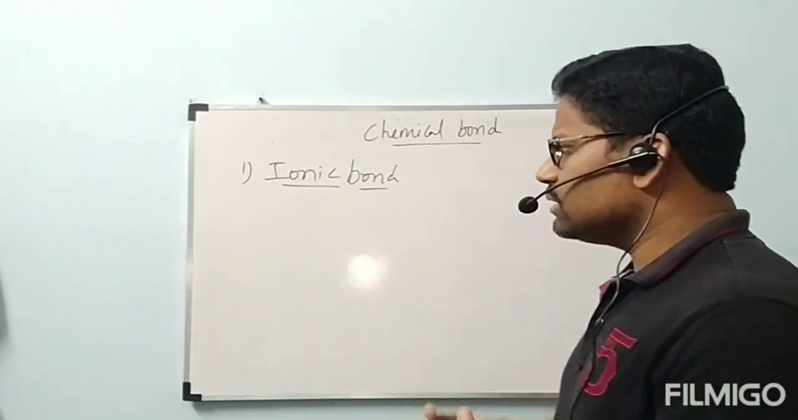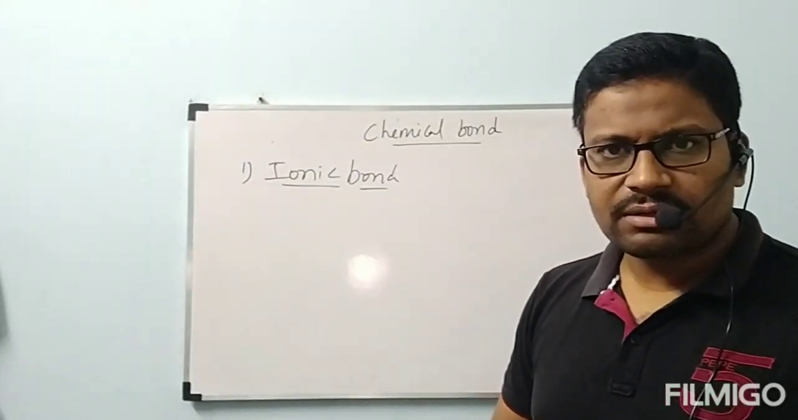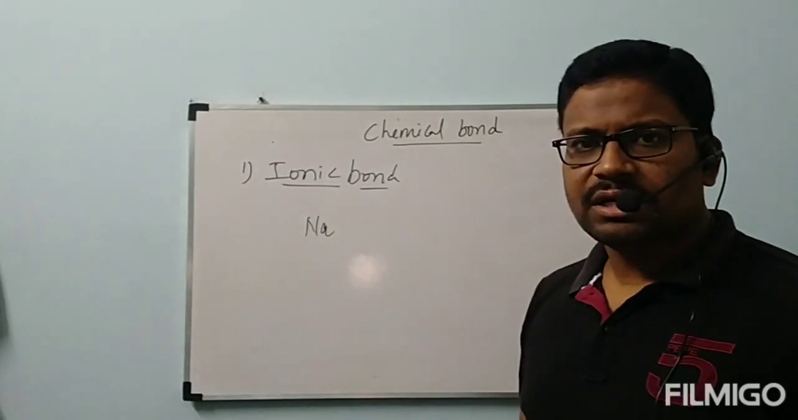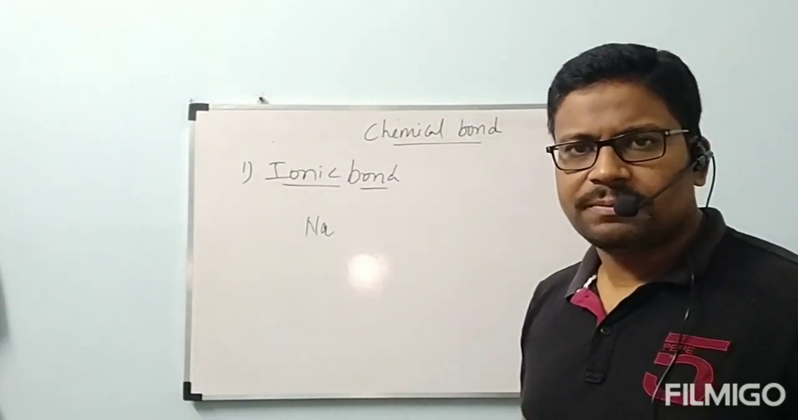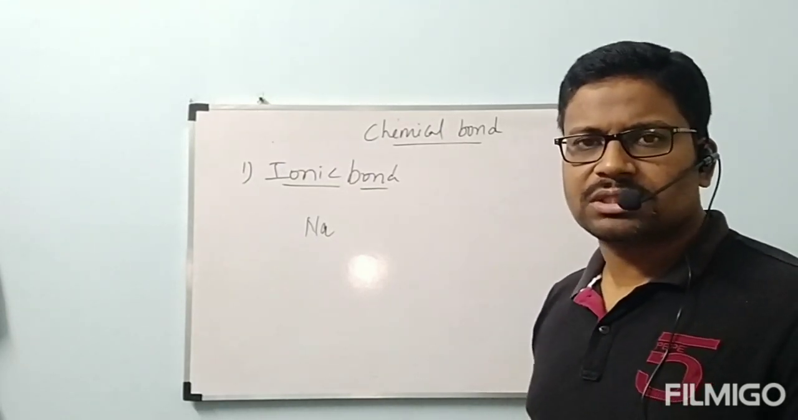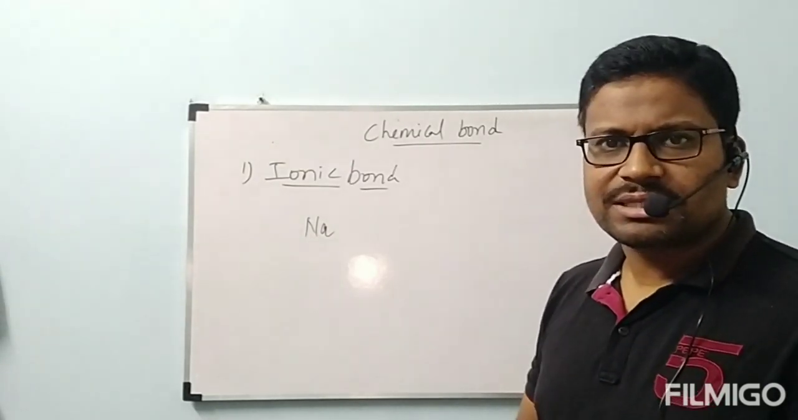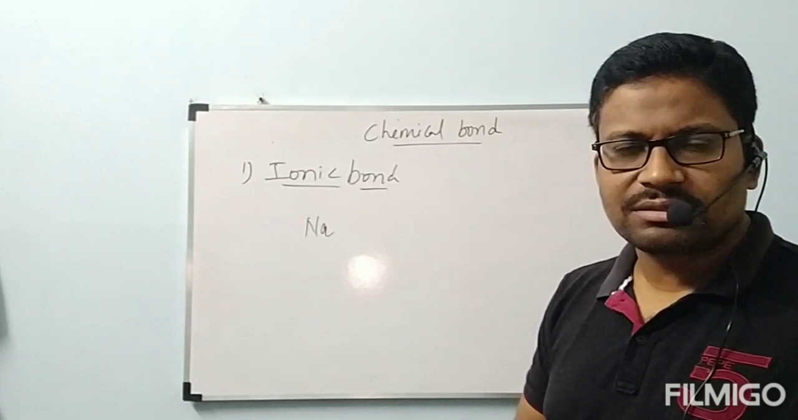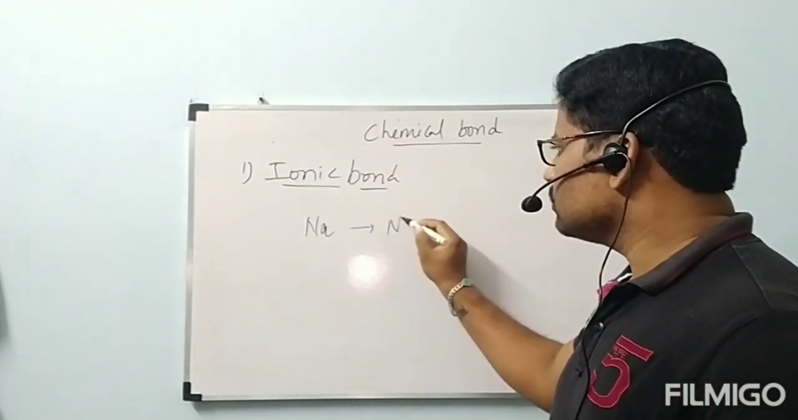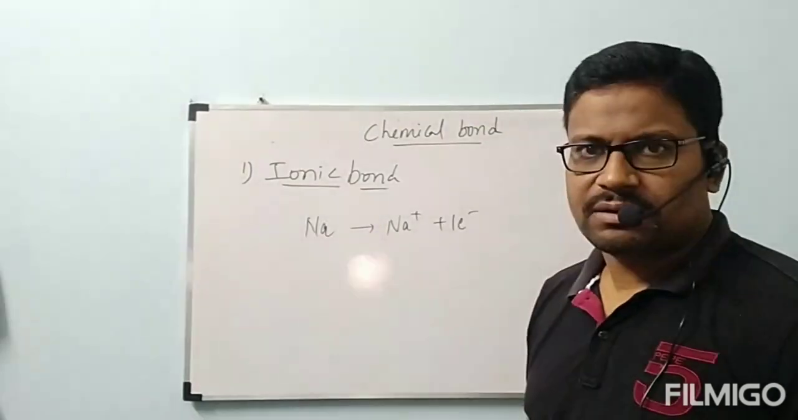Okay, how will those ions be formed? By losing an electron or by gaining an electron. If you take sodium, the configuration is 1s2, 2s2, 2p6, 3s1. With that configuration, sodium is not stable because only one electron is present in the outermost shell. Then, to get the nearest noble gas configuration, that is neon, sodium wants to lose one electron. By losing one electron, sodium is formed as Na plus and one electron.